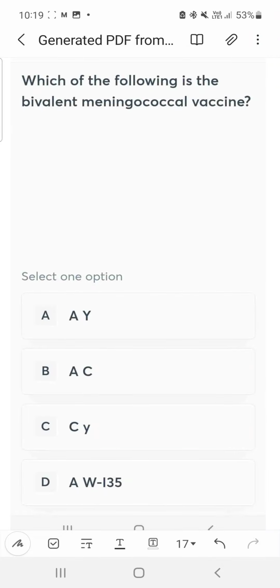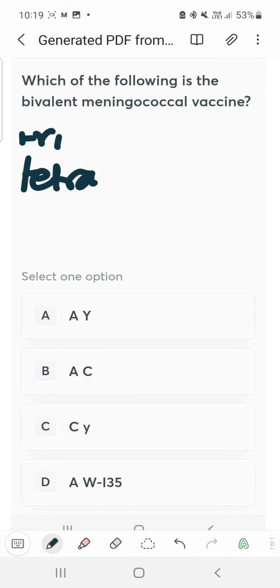So here we are going to learn a few questions. First question is, which of the following is bivalent meningococcal vaccine? Meningococcal vaccine can be bivalent, trivalent, tetravalent.